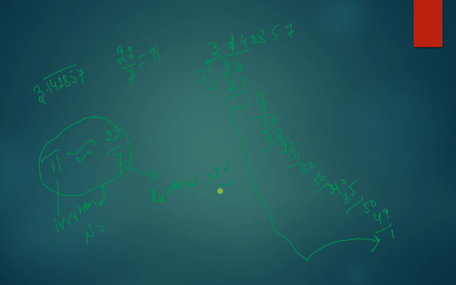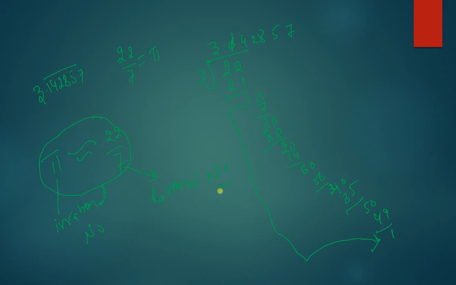Okay, I hope this is clear that irrational numbers are those numbers which are non-terminating, like 22 by 7 is non-terminating, and whose quotient is non-repeating. Like here we can say the quotient is repeated after 3.142857. We will get 142857 again. Hence, 22 by 7 is not an irrational number, but pi is an irrational number, right? We take 22 by 7 only as it is the closest value of pi, right?